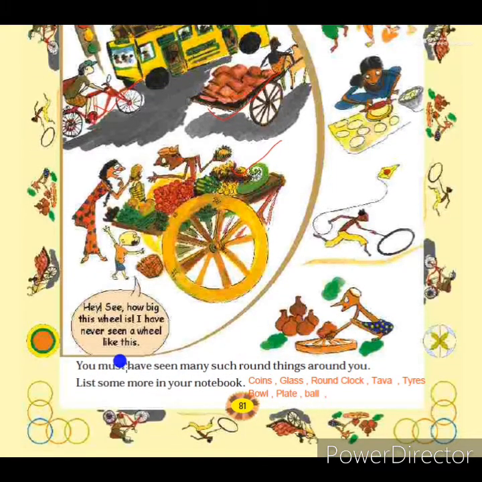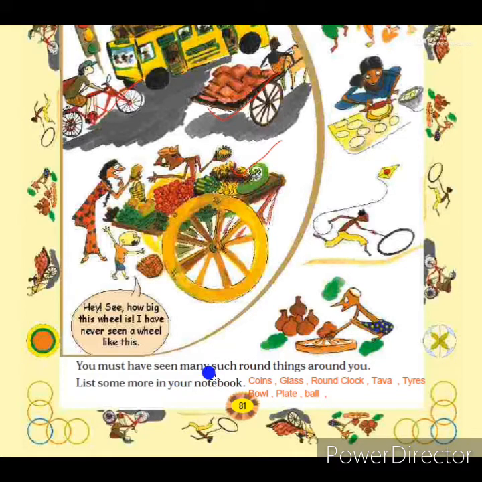Hi, see how big this wheel is. I have never seen a wheel like this. Here, this small boy is observing the wheel of that vegetable cart, and he is saying that the wheel is very big and he has never seen such a big wheel. Now, continue this chapter. You must have seen many such round things around you. List some more in your notebook.